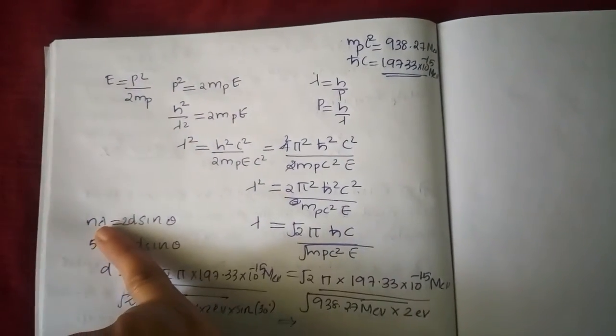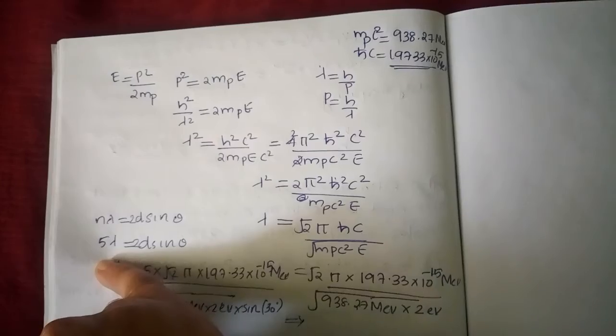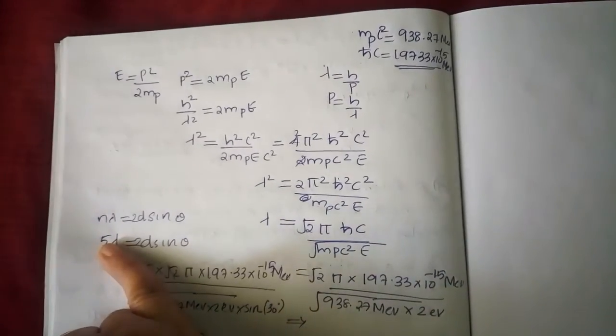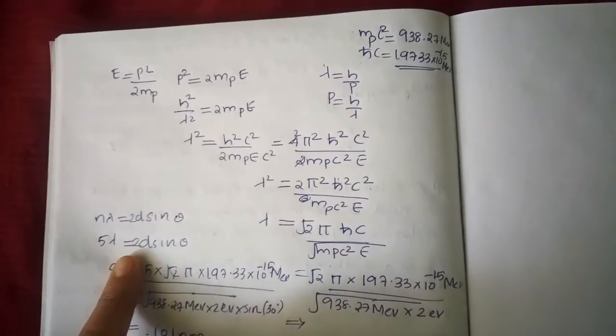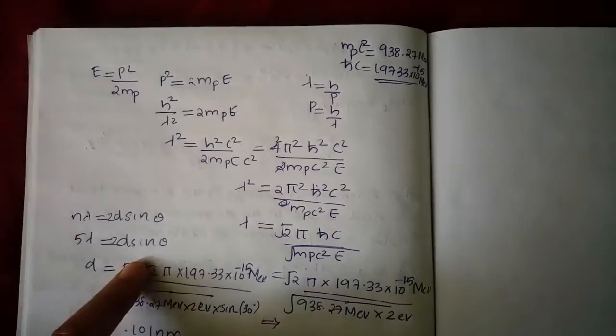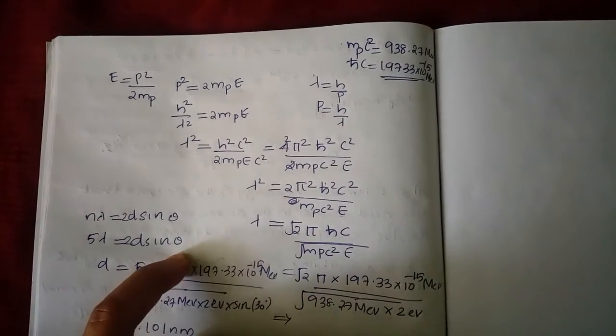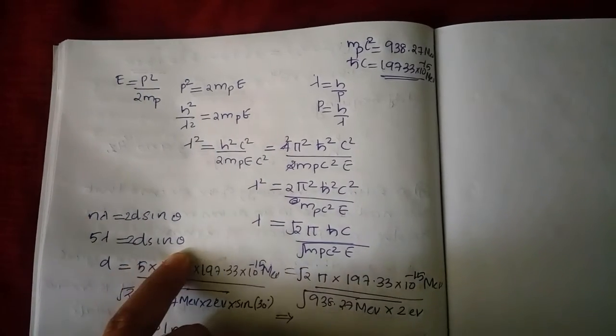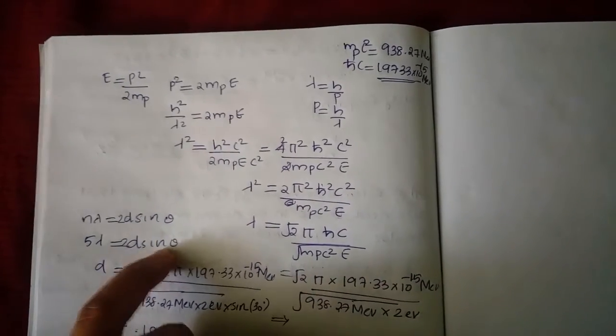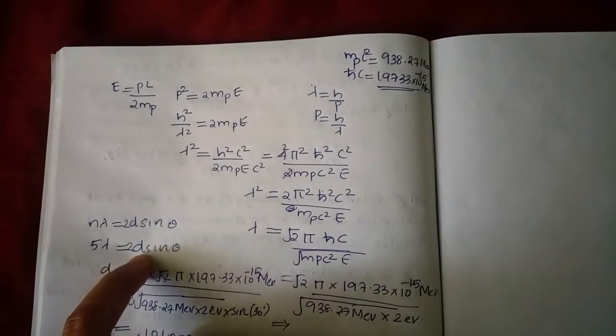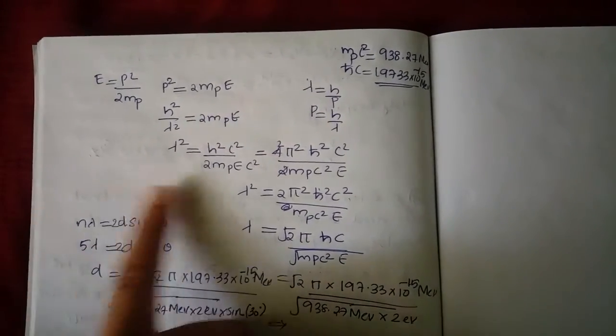In this question they told us that it is the fifth maximum, and we also get the information of theta, that is 30 degrees, and we have to find d. So we substitute lambda from de Broglie.